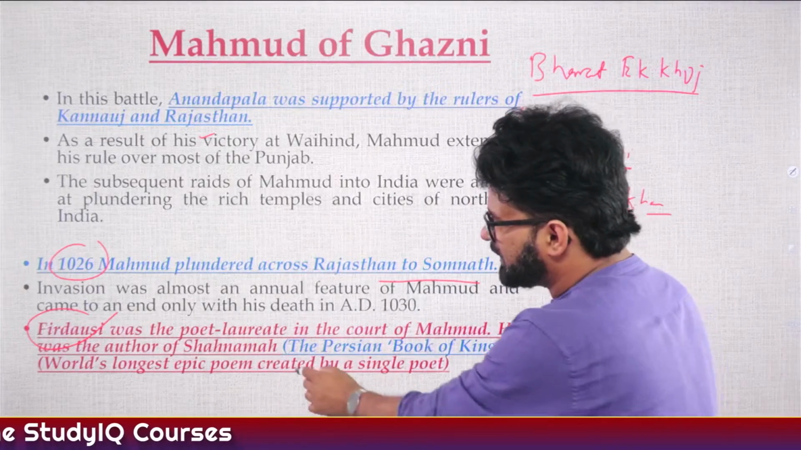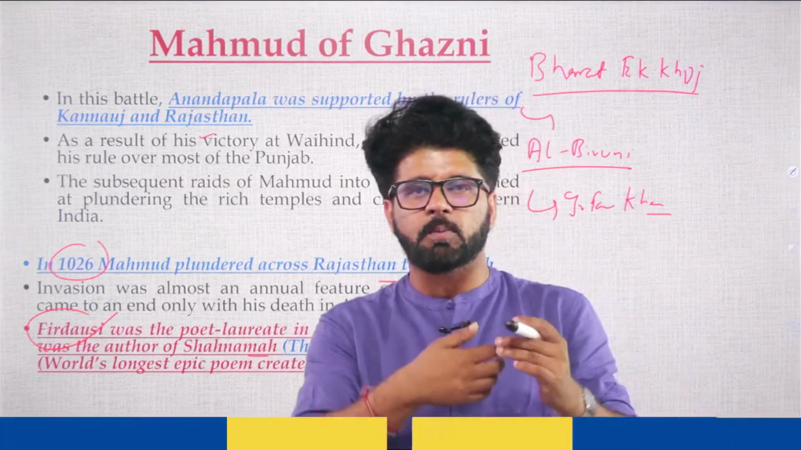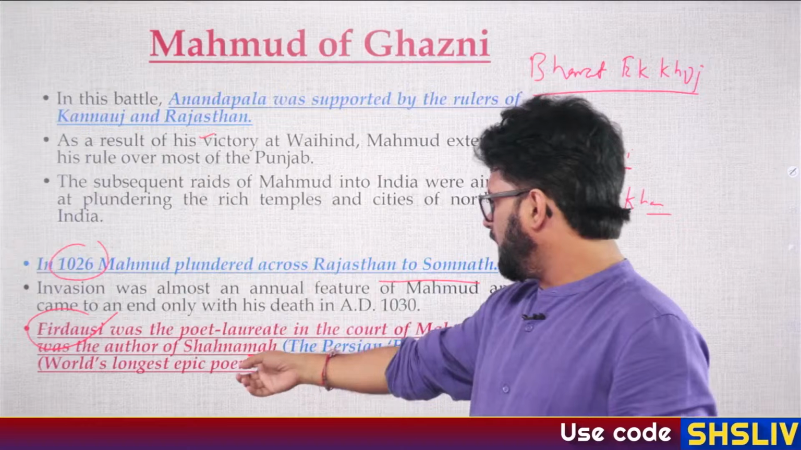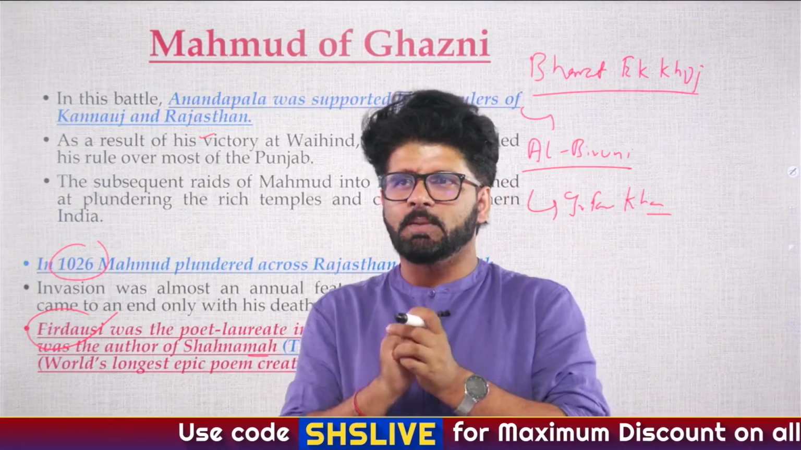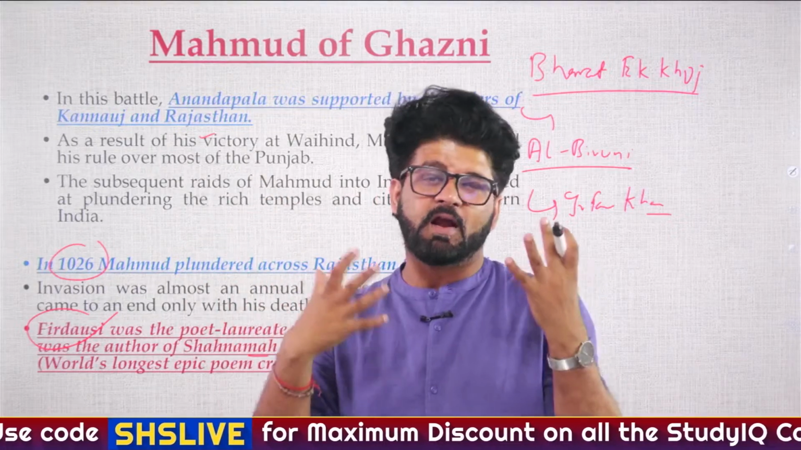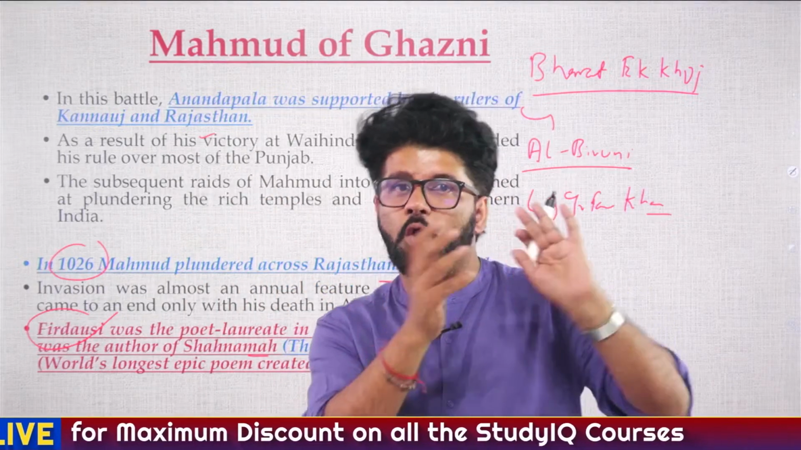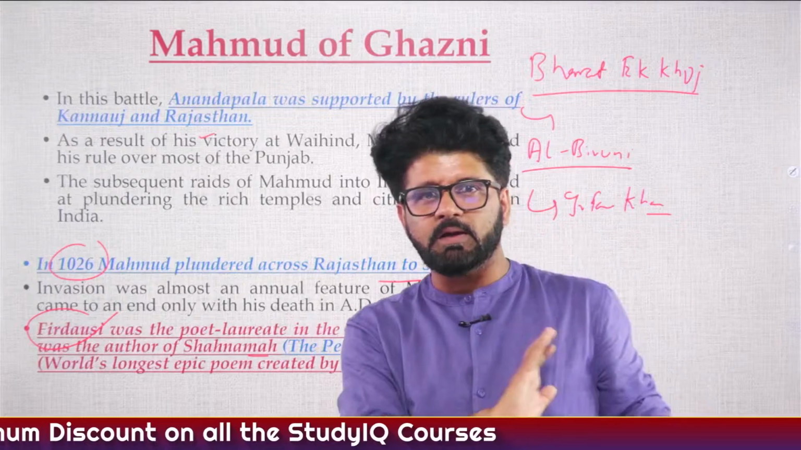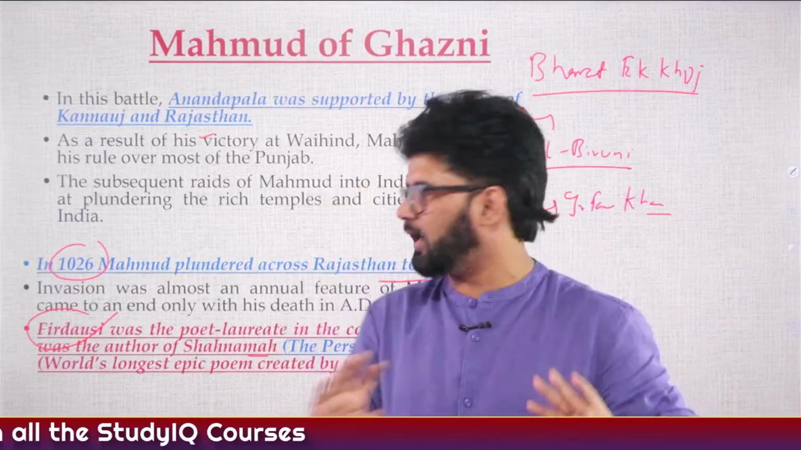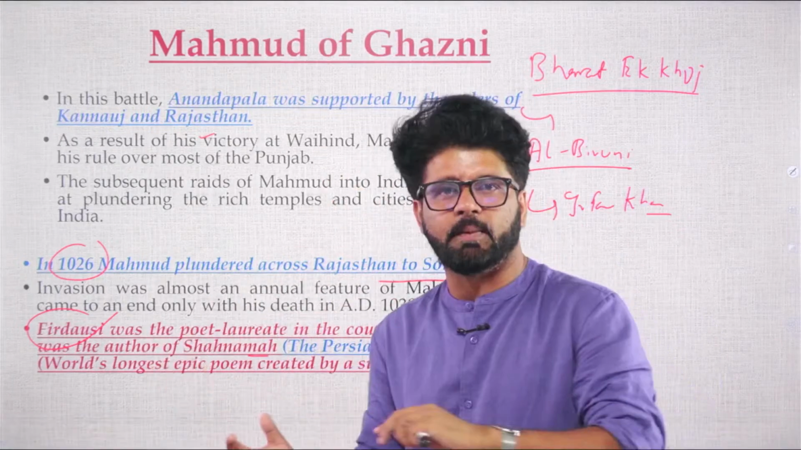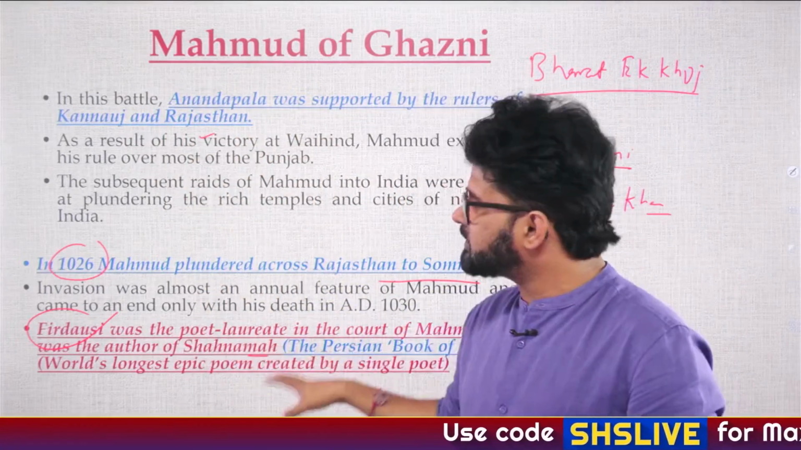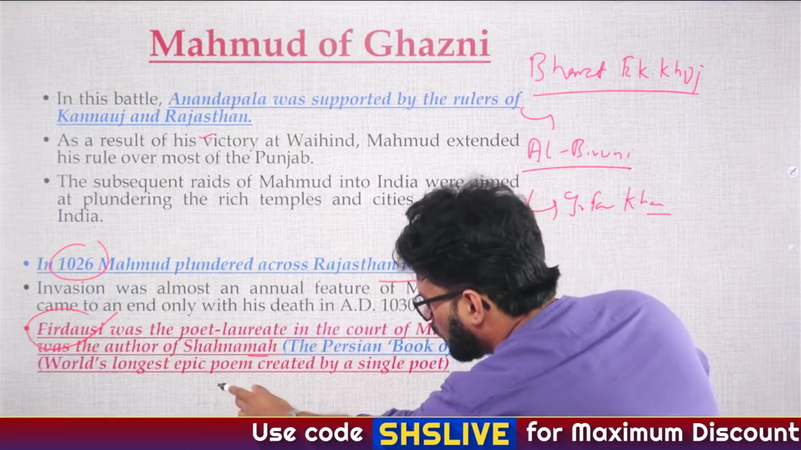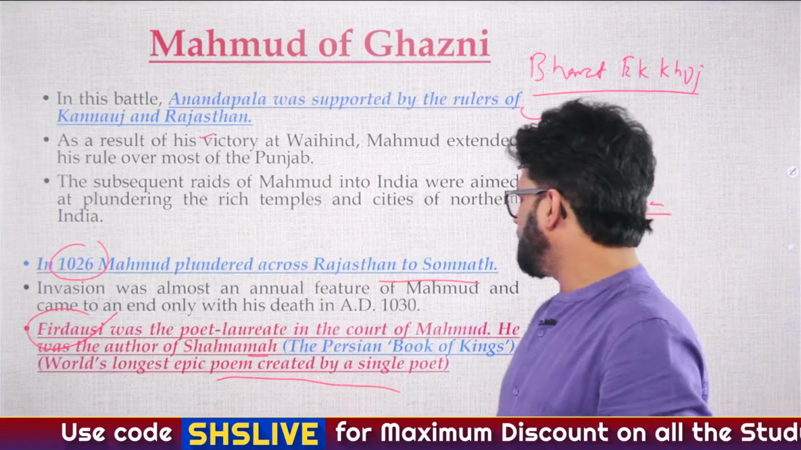Later on you will see that when we talk about Balban, when we talk about the slave or Mamluk dynasty, in Shahnama there is a very famous character. Some people believe that he is a villain, Afrasiyab, who was also considered God by some. Balban claimed that he is a descendant of Afrasiyab, who is mentioned in Shahnama, to claim that he was heavenly, godlike. So please remember Shahnama, because it is the world's longest epic poem created by a single poet.